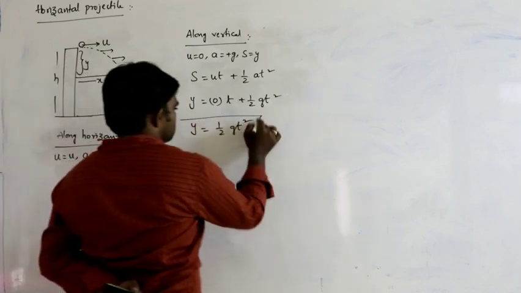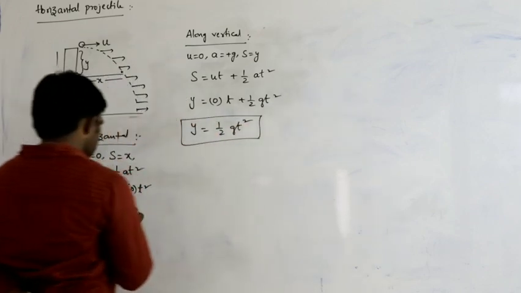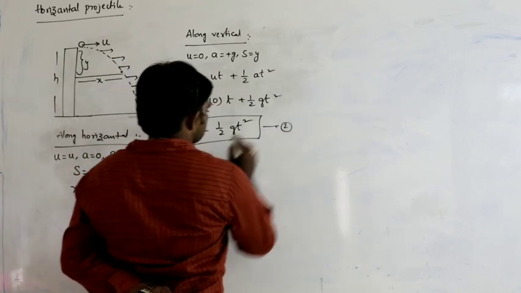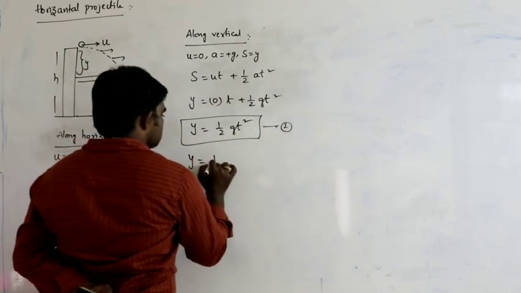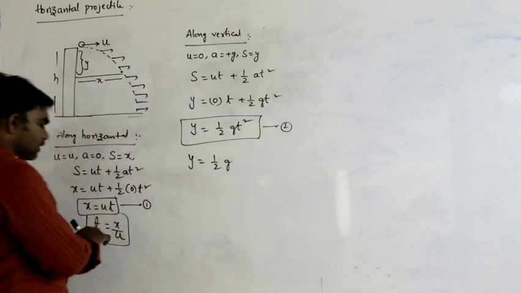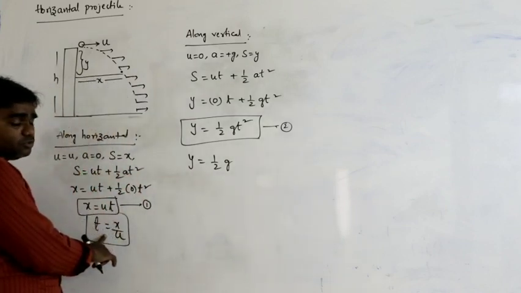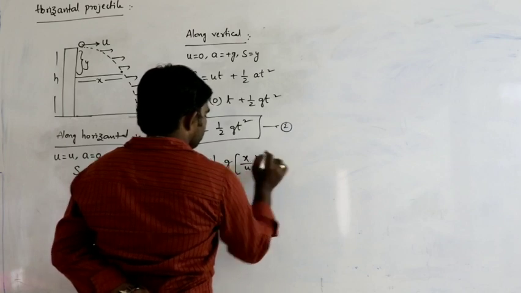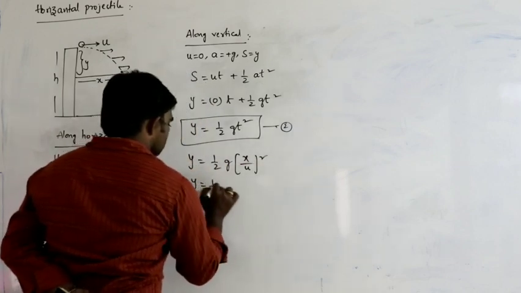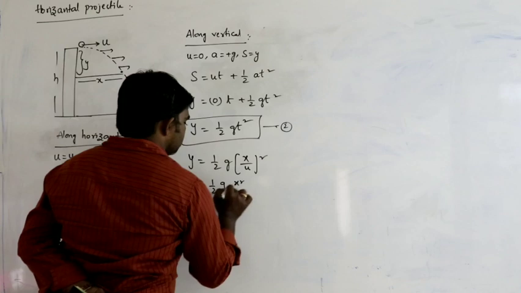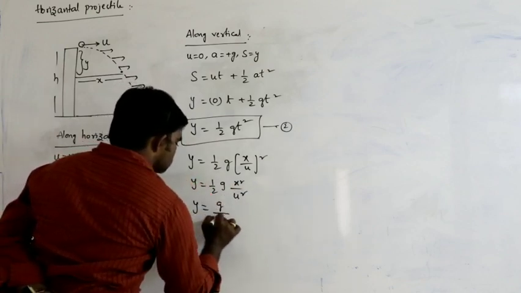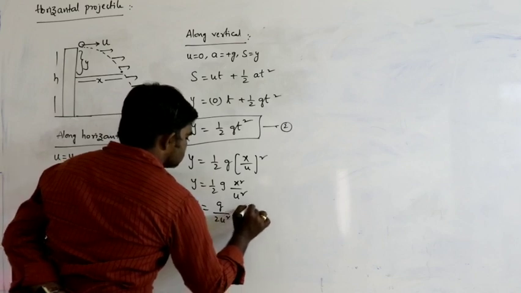This is the horizontal distance travelled and this is the vertical distance travelled. So y can be written as half g into t square. How can we solve? What can we substitute? t is equal to x by u. So y is equal to half g x square by u square. So y is equal to g by 2u square into x square.